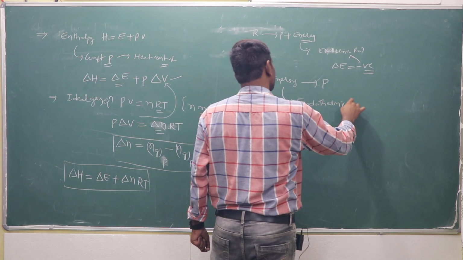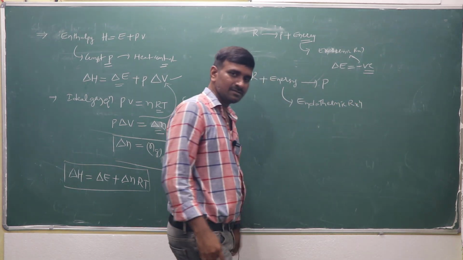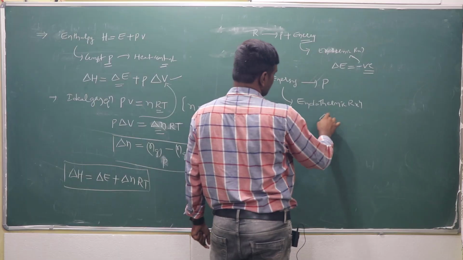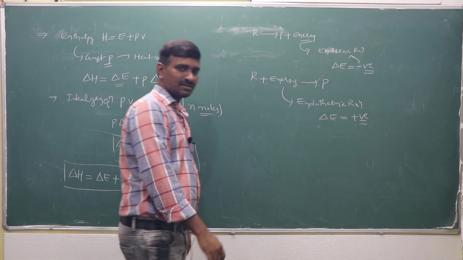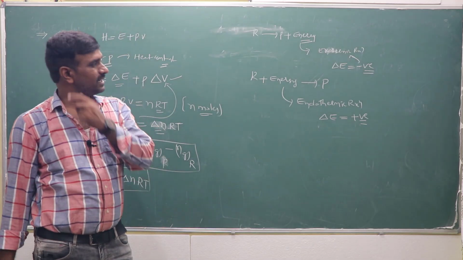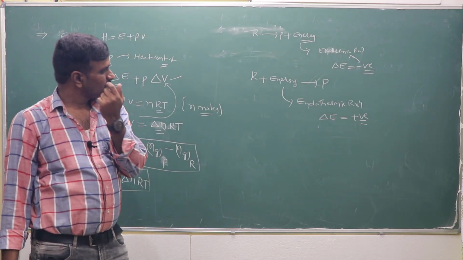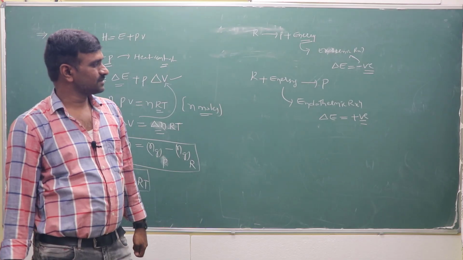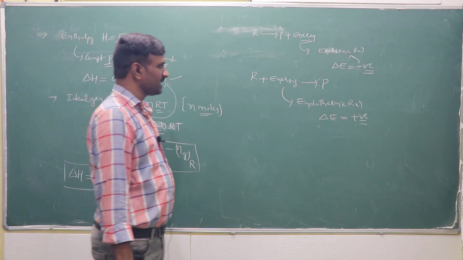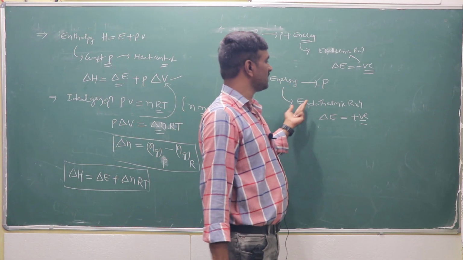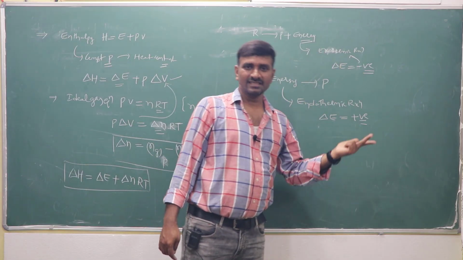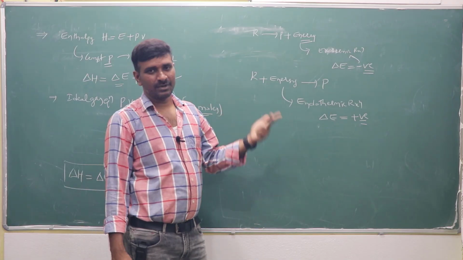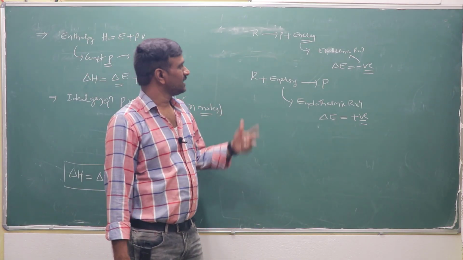In an endothermic reaction delta E is positive, and in an exothermic reaction delta E is negative. Similarly, Q is positive when heat is supplied and negative when heat is emitted.